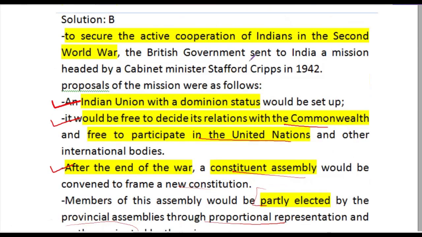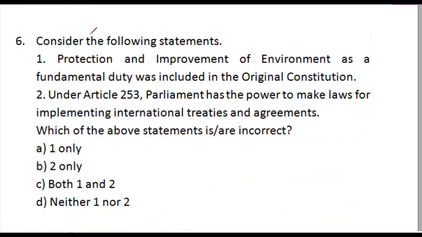Moving forward, question 6. Consider the following statements. Statement 1. Protection and improvement of environment as a fundamental duty was included in the original constitution. Statement 2. Under Article 253, Parliament has the power to make laws for implementing international treaties and agreements. Which of the following statements are incorrect? Now, if you look at statement 1 carefully, it is saying that it was present at the time of the original constitution.